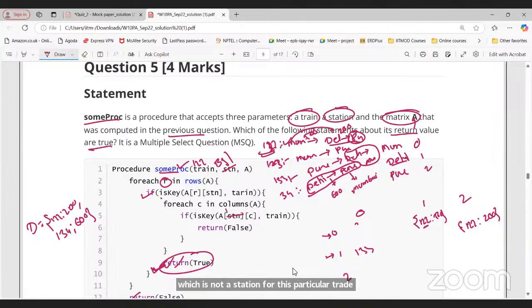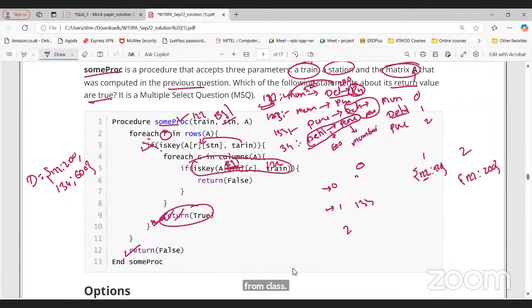In that case, the whole procedure returns false. This will never become true, right? Because for this particular train number, it won't even go for the first. Directly we will not execute this one, we'll execute false here, right?